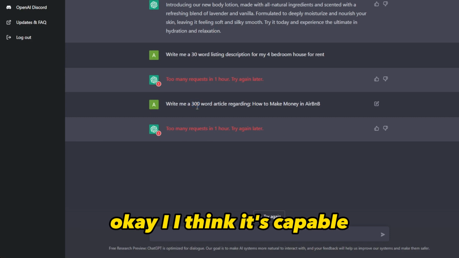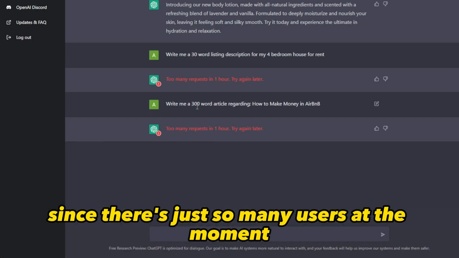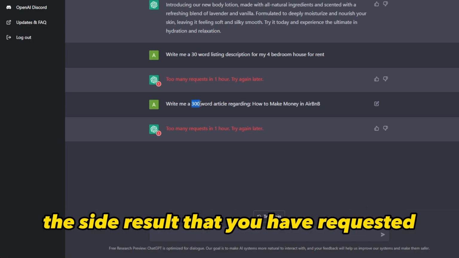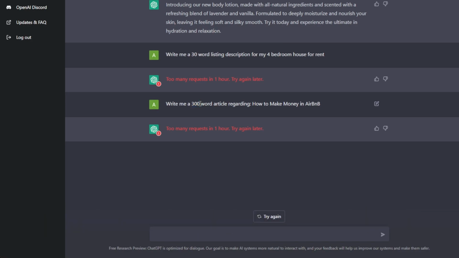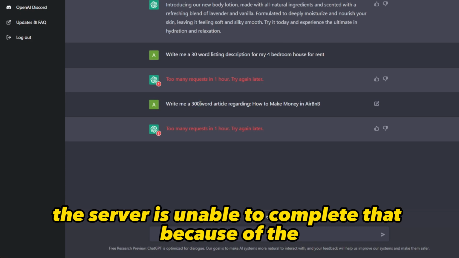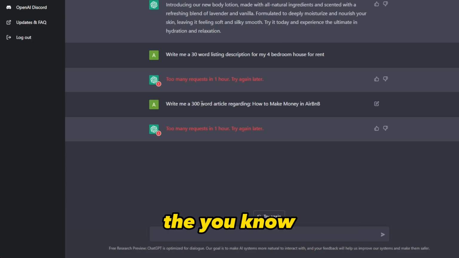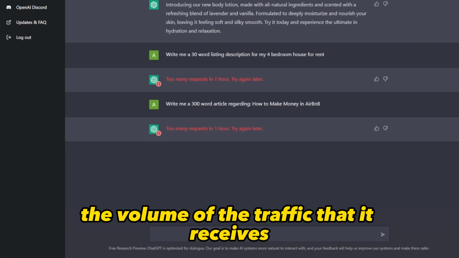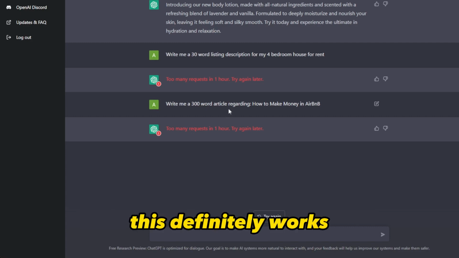I think it's capable. It's just that since there's just so many users at the moment, before it reaches the desired result that you have requested, the server is unable to complete that because of the volume of the traffic that it receives. But again, this works. This definitely works.